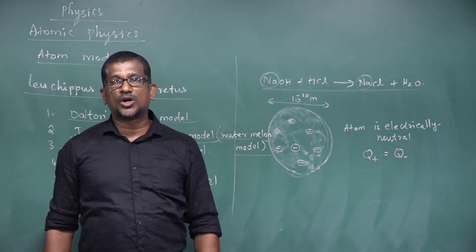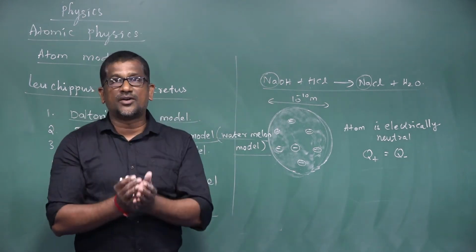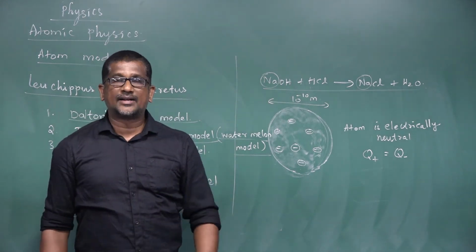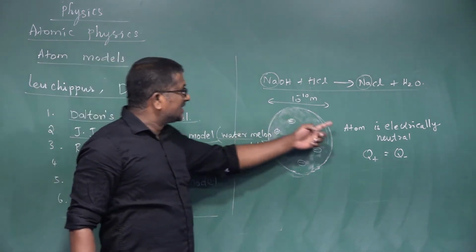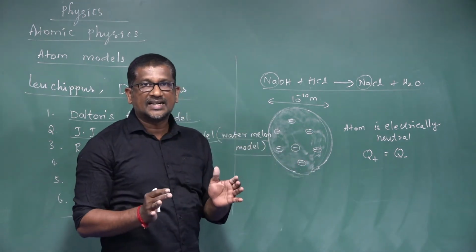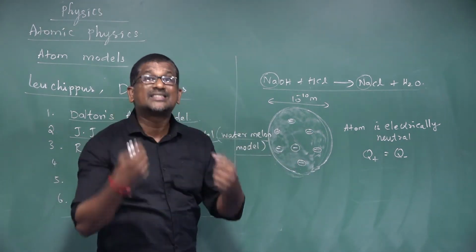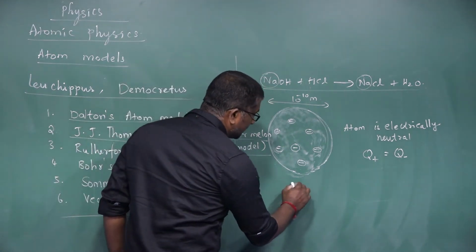J.J. Thomson's atom model fails. Why? It does not explain the stability of an atom. Because according to J.J. Thomson, the charges in an atom are always at rest. They are always stationary. So, an atom is always stable.